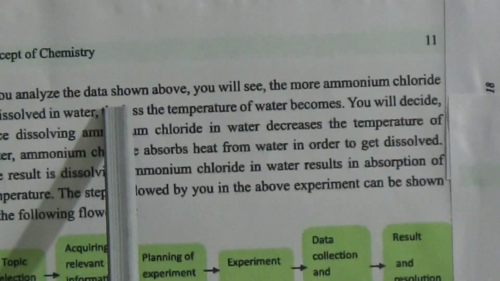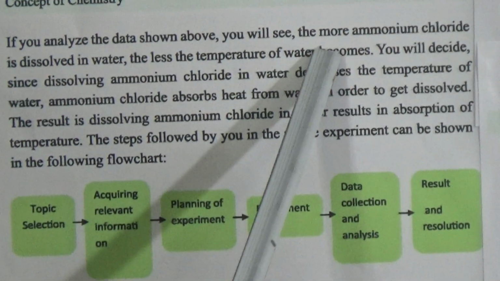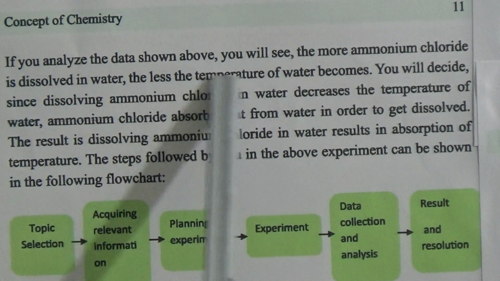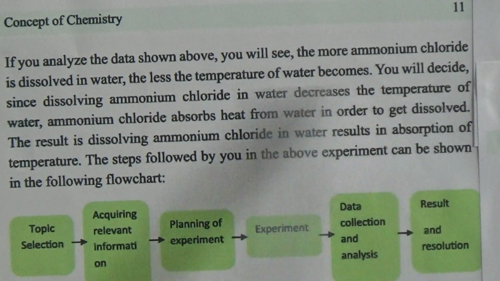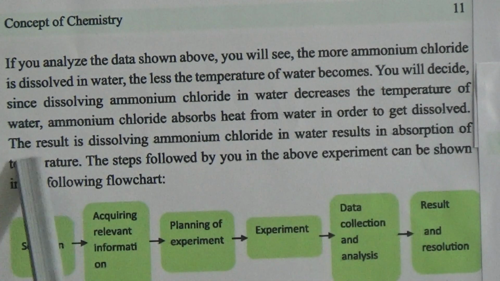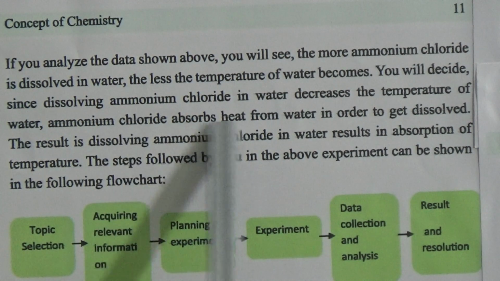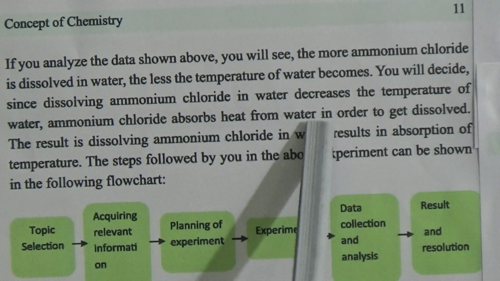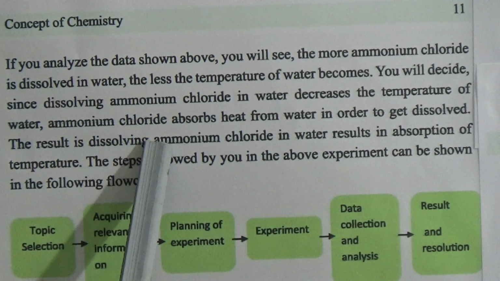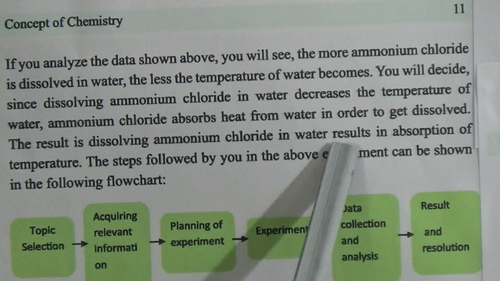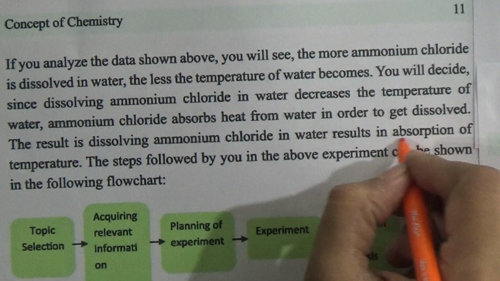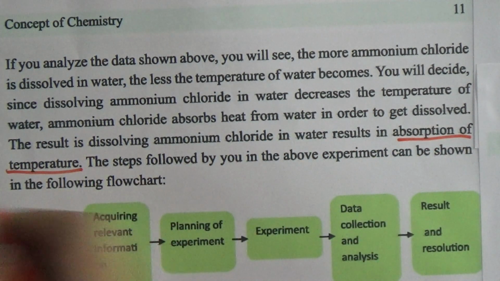If you analyze the data shown above, you will see the more ammonium chloride is dissolved in water, the lower the temperature of water becomes. You will decide that since dissolving ammonium chloride in water decreases the temperature of water, ammonium chloride absorbs heat from water in order to get dissolved, and the result is that dissolving ammonium chloride in water results in absorption of heat. This is the result of your experiment.